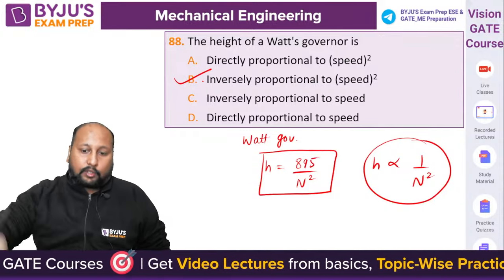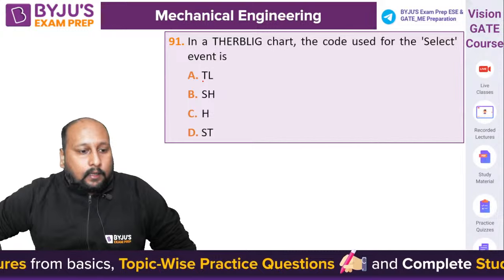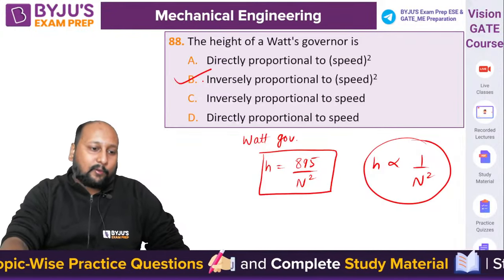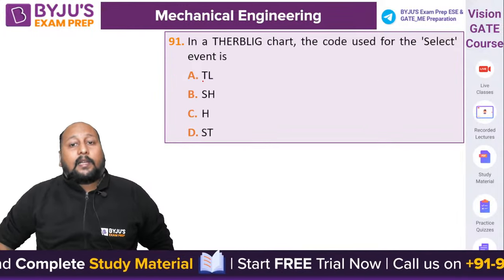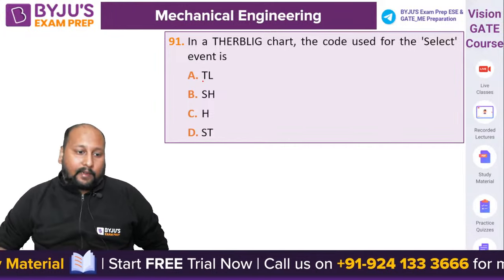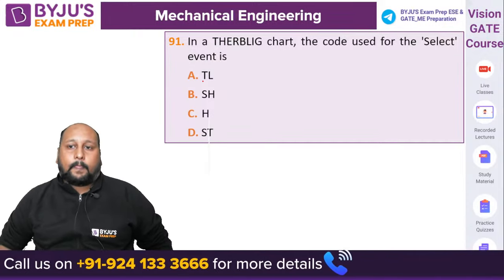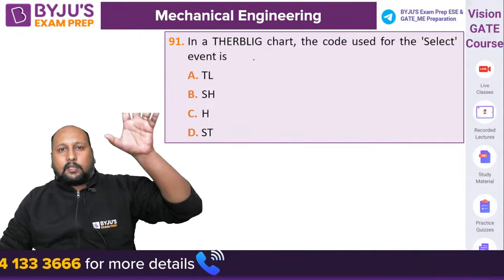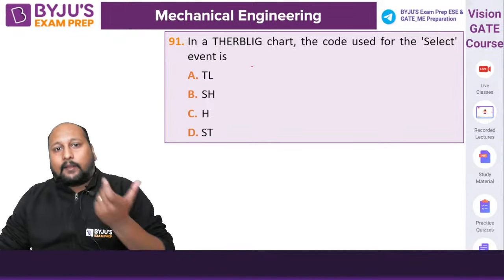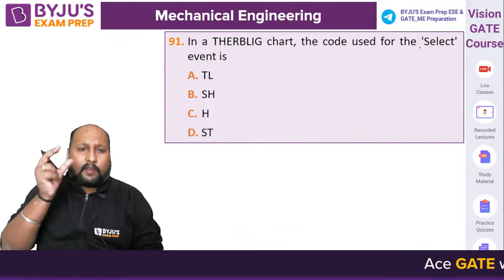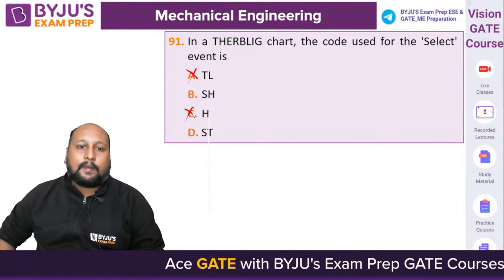Now we are going for the last question. Then Vipin sir will be coming up with his part. No, it won't be D. It will be option B. Correct. In a thermodynamic chart, the code used for the select event. Which of the thermodynamics, there are 21 thermbligs, right? In that list, what is the select event being associated with? देखो, select is something we have to go for S, right? तो TL और H करके नहीं हो सकता. Now we have to select between B and D.